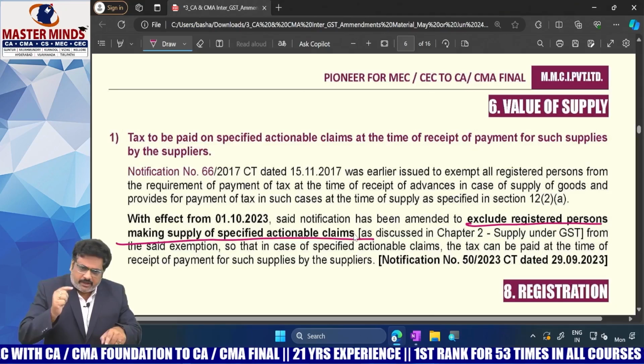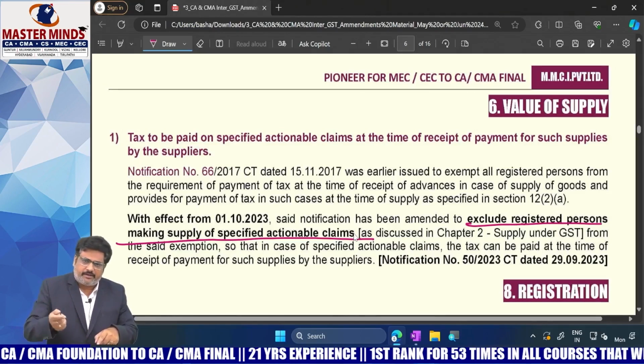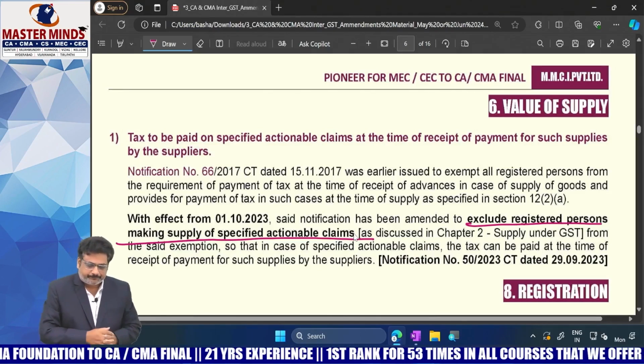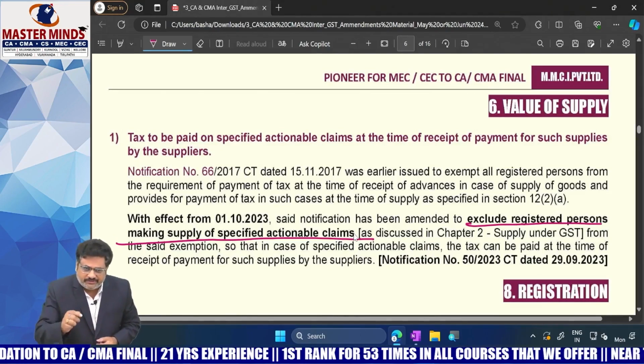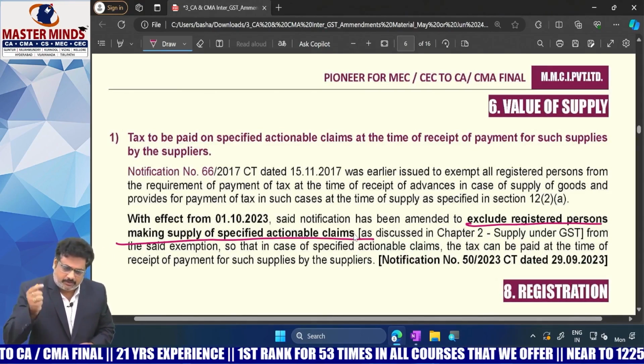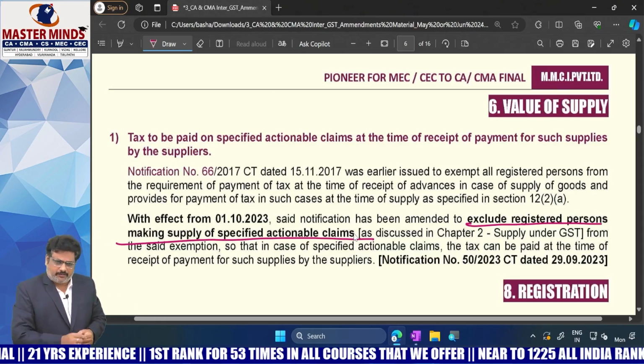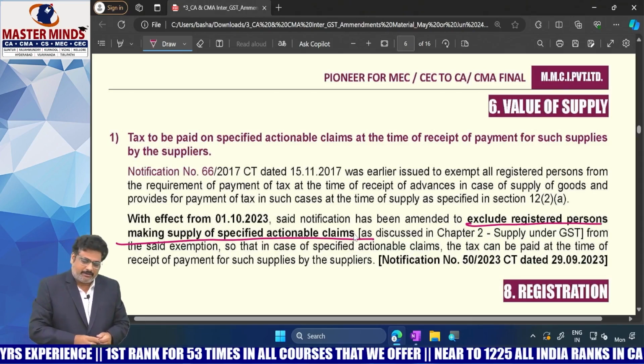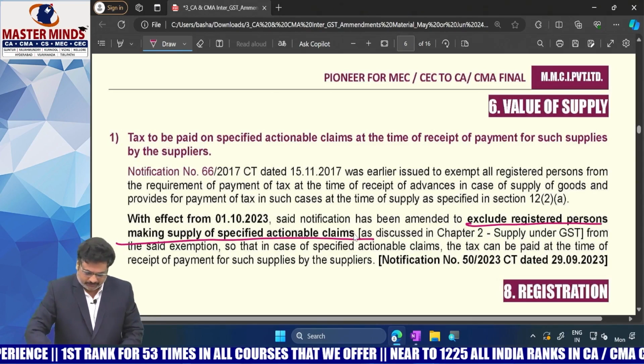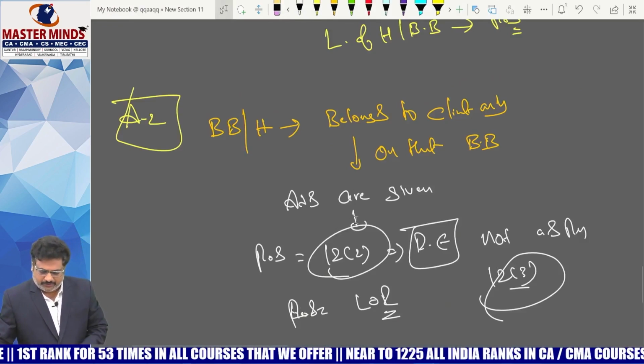But if that good is a specified actionable claim, at the time of advance itself, time of supply will be triggered and you are liable to pay the GST.